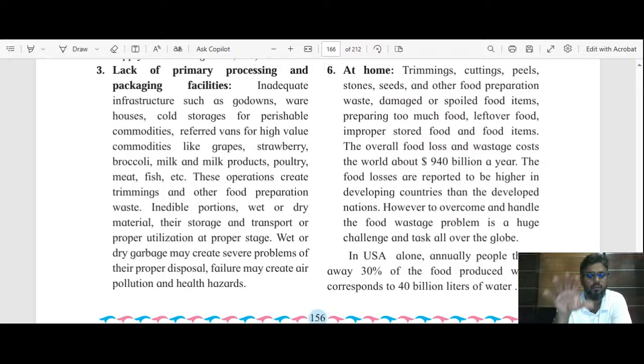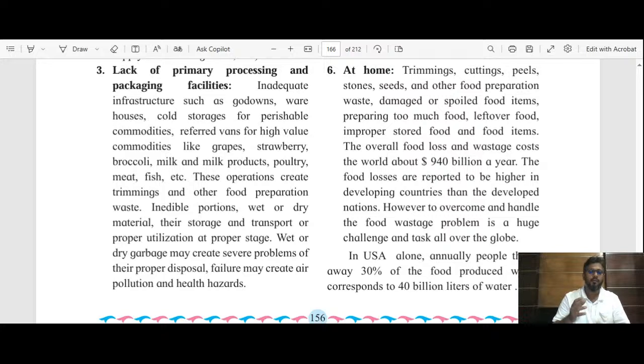Such vans are very few in our country, and because of that we are facing the problem of wastage.